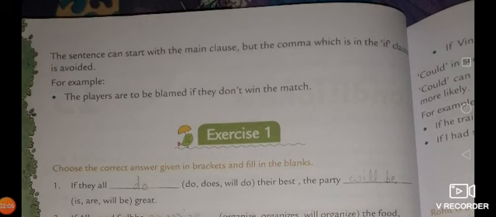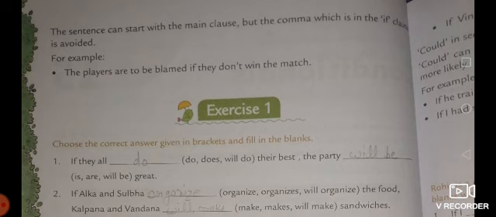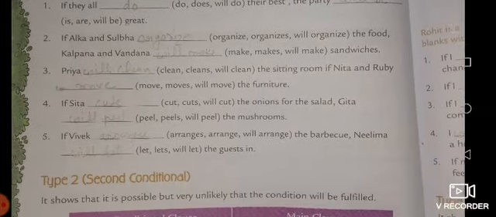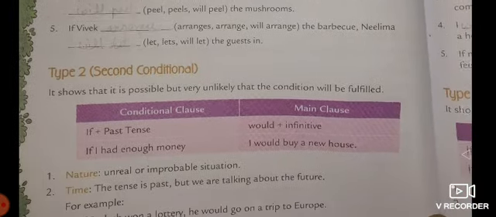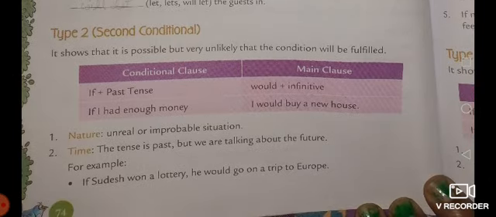For a sentence that starts with the main clause, the comma that comes after the if clause is avoided. Means जब sentence main clause से start होते हैं तो वहाँ पे comma को ignore कर दिया जाता है. As in the example given, the players are to be blamed if they don't win the match. So this is the first exercise that we will see after. Let's see the second type of conditions.